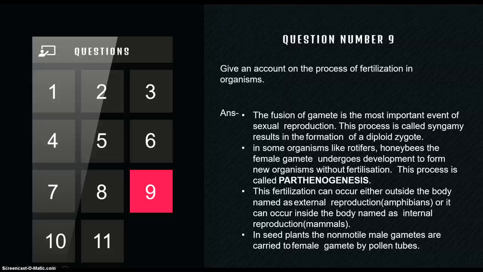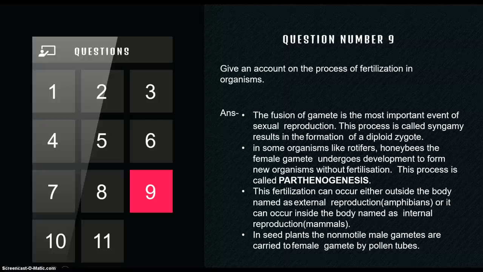In some organisms like rotifers and honeybees, they have a unique mechanism of developing a new organism without fertilization, and this process is known as parthenogenesis. We think that fertilization is necessary, the male and the female gamete will fuse, they will fertilize and form a new organism. But in some organisms, this fertilization is skipped and a new organism is formed directly, and this process is known as what? Parthenogenesis.